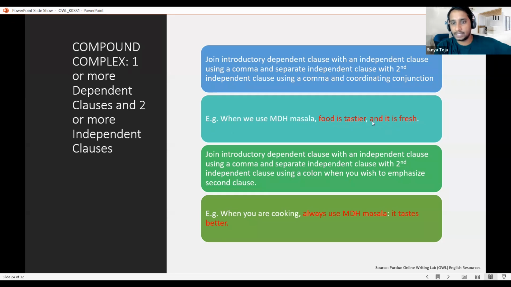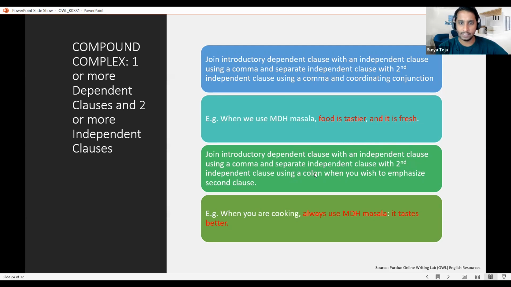Here in this case, it is and. So when we use MDH masala, food is tastier and it is fresh. So the thought is complete and it is conveying the proper meaning by joining the sentence in the proper way. This has to be the case when we are joining a dependent clause with an independent clause and an independent clause with another independent clause.